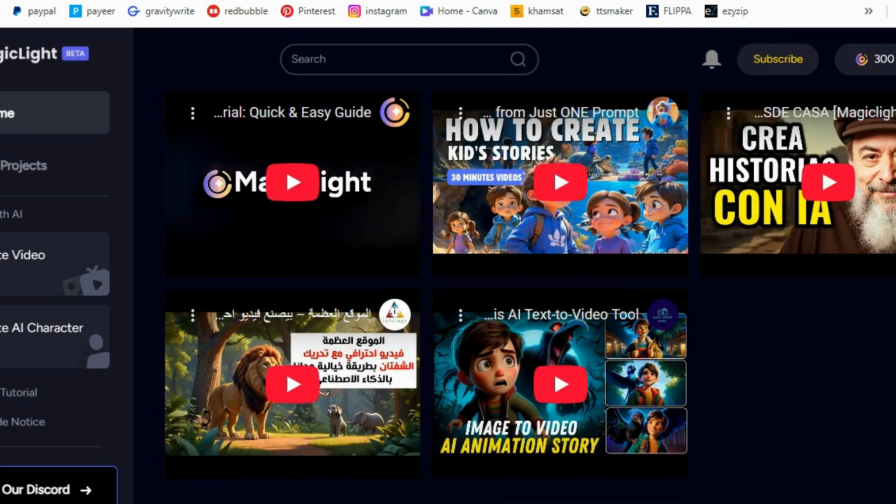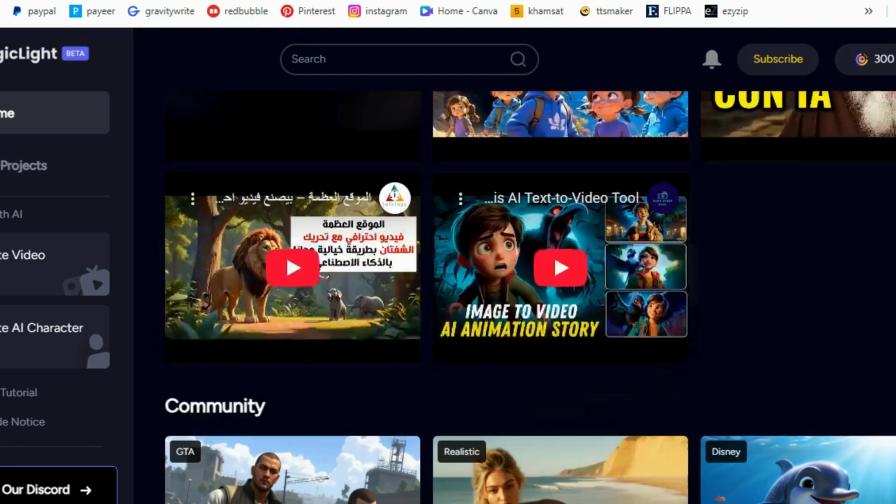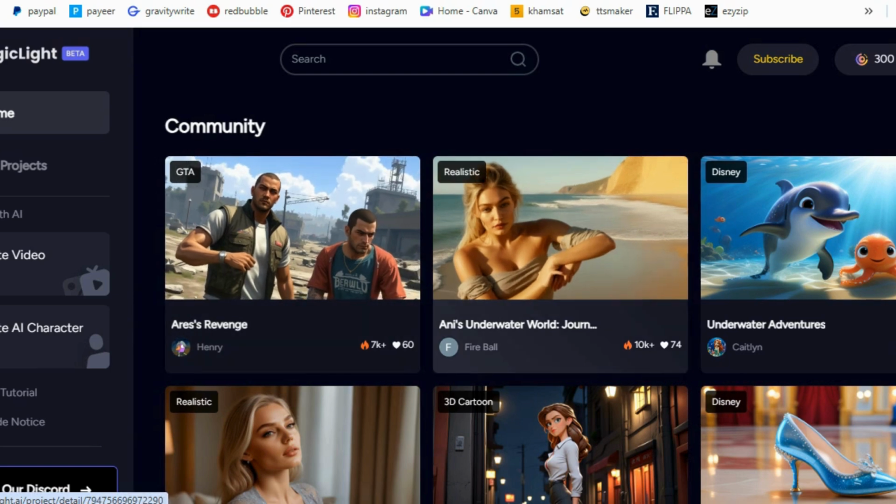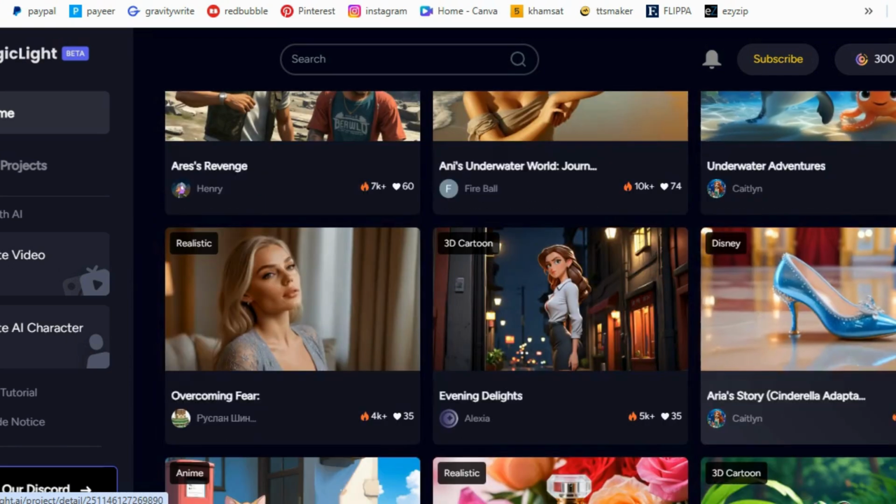Key features of MagicLight.ai. AI text-to-video conversion. MagicLight.ai utilizes advanced artificial intelligence to convert written content into professional-quality videos, enhancing engagement and reach.